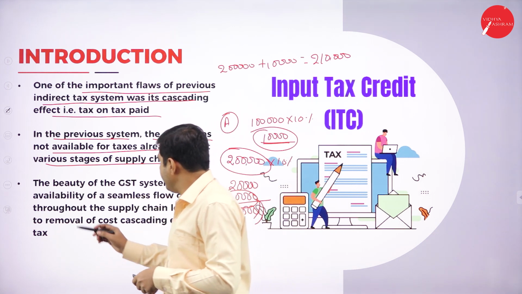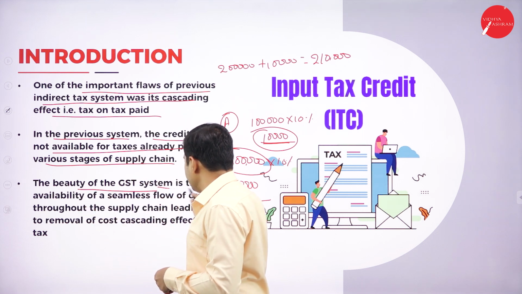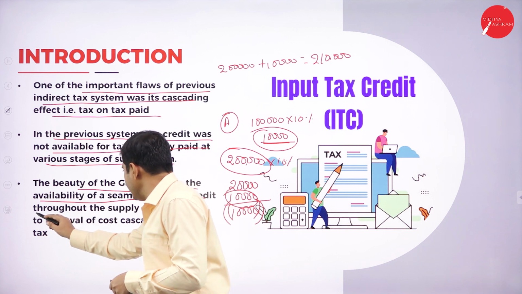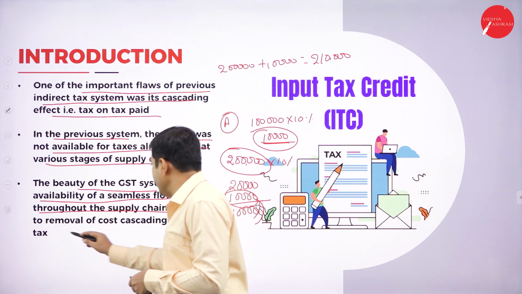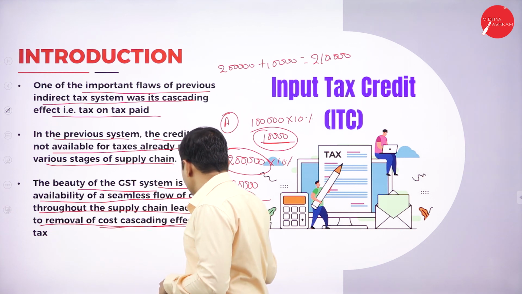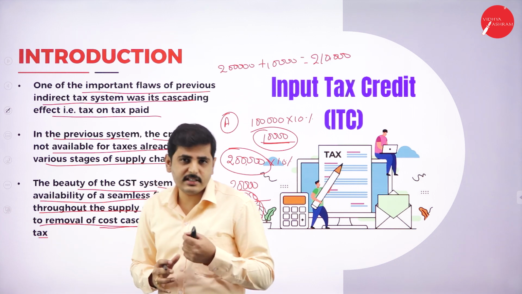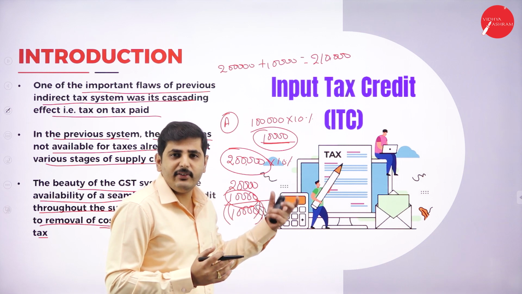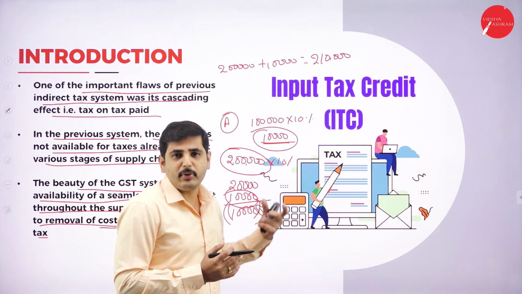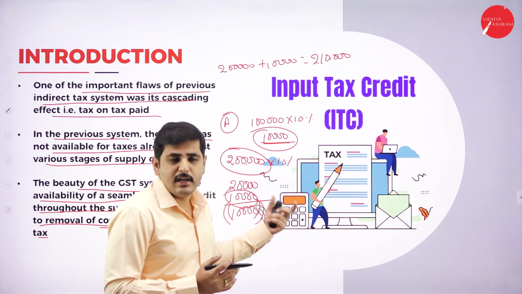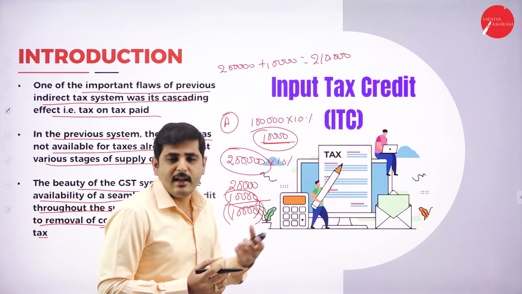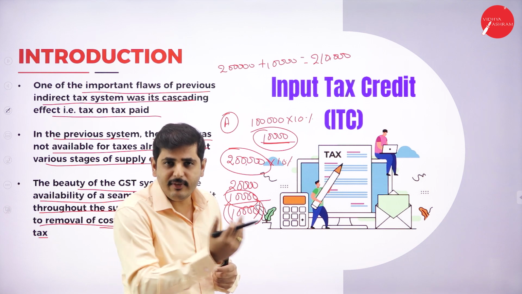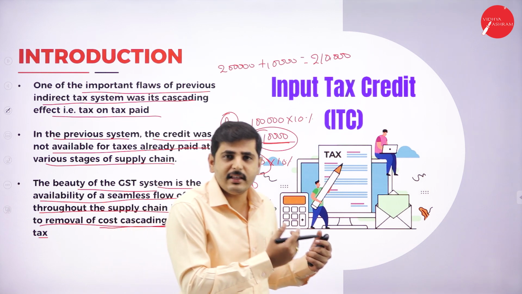Next, the beauty of the GST system is the availability of seamless flow of credit throughout the supply chain, leading to removal of the cost cascading effect on tax. Because of GST, since we have a single system throughout the country, it is very easy to do the procedure and follow the rules and regulations of the government and tax authority, and also we can claim the tax even though the goods may be produced anywhere in the country and sold anywhere in the country.